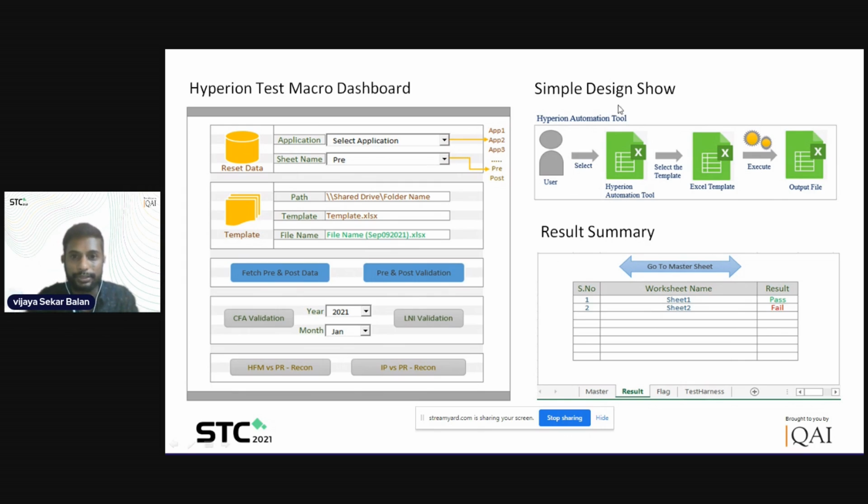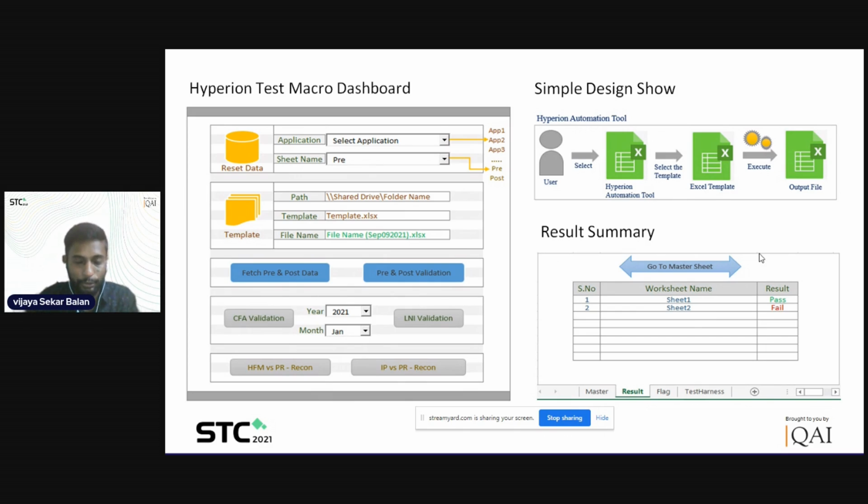So this is the simple design. This is the overall architecture of this particular tool. What the user does is he will get into the tool, the Hyperion automation tool. He will select the template. The template is nothing but the input feed for the tool. And by clicking on the execute button, every validation will happen in the background, and the output file will get generated. The summary of the output file will be displayed in the result summary. So that's what the Hyperion test macro dashboard is all about. It's a simple, straightforward tool.